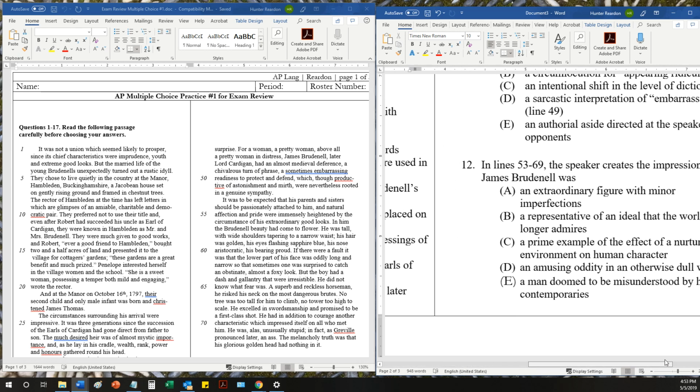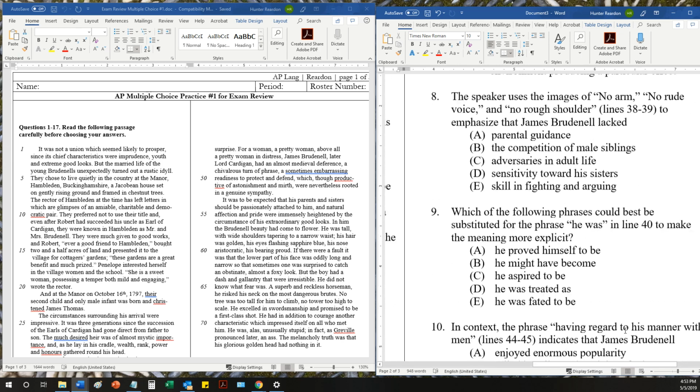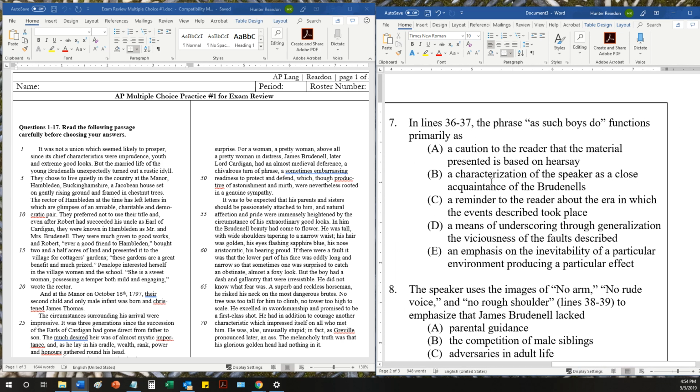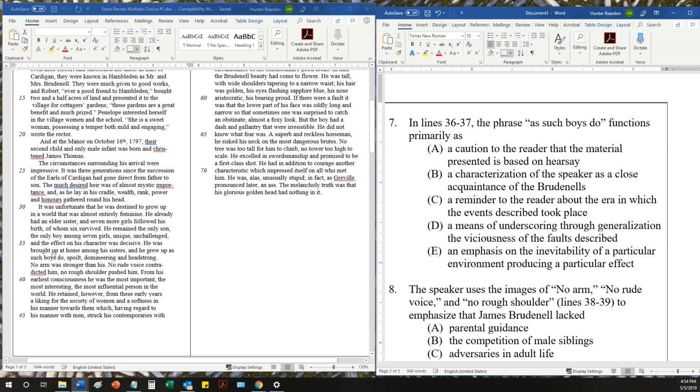Alrighty, so number 7. As such, lines 36, 37, the phrase "as such boys do" functions primarily as one of these things. Correct answer, E, an emphasis on the inevitability of a particular environment producing a particular effect. So we really have to look first at the sentence in which this line appears, right? That's going to be 36, 37.